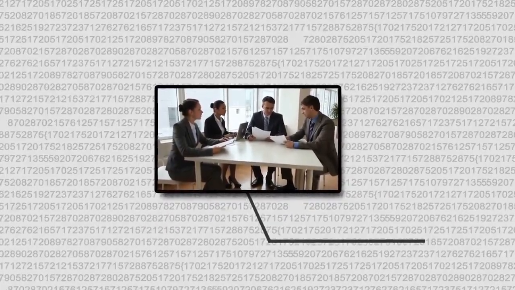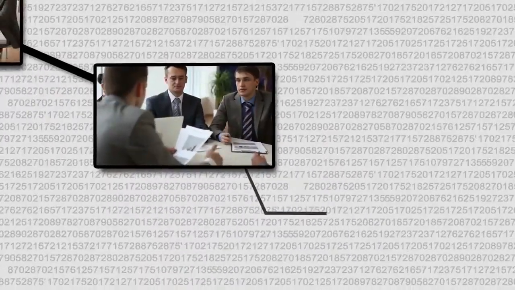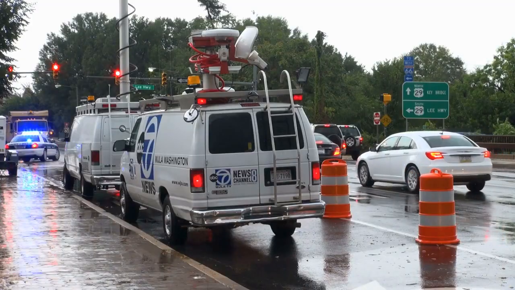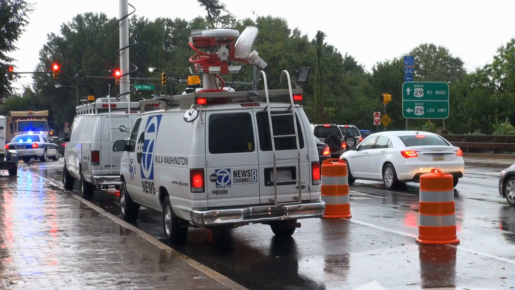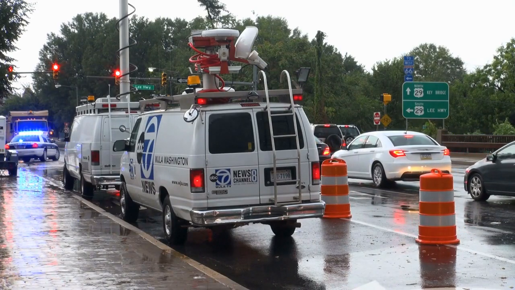Availability bias. We judge the likelihood of events based on how easily examples come to mind. For instance, after seeing a news report about a car accident, we might overestimate the danger of driving, neglecting the fact that car accidents are statistically rare.